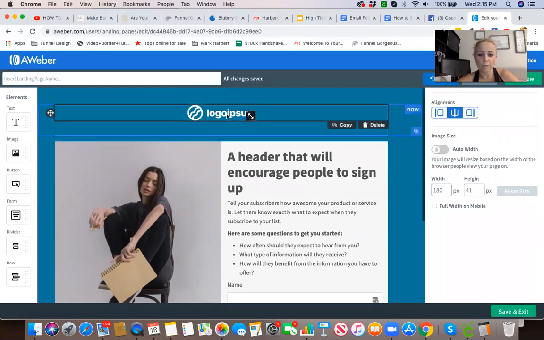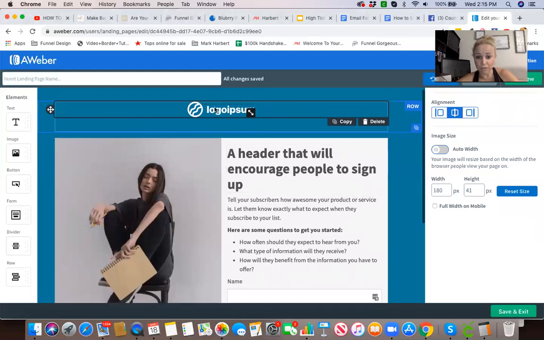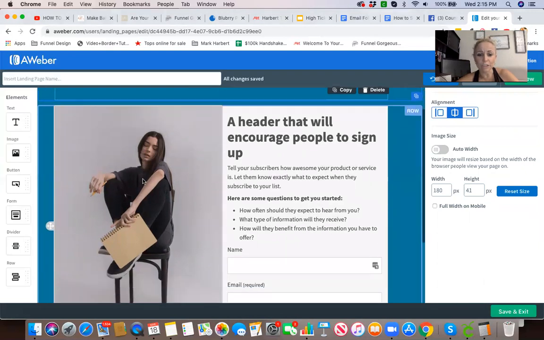Here, this is a logo image. You can change that out as well. Auto width, your image will resize based on the width of the browser people view on their page. So it will change the size of this based on how big their internet window is. I like to just keep it small. You can also reset the size here. This looks good enough to me. You can change this out as well. You can drag images over.